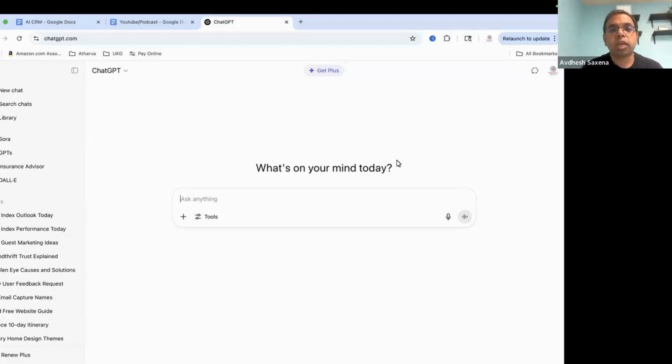Now we'll try some examples related to prompts. The first example is, assume that you want to create a marketing plan or marketing strategy for something. So in this case, we will take an example where you are an Airbnb host and you want to create a marketing plan which you can use to increase the presence of your Airbnb on Instagram.